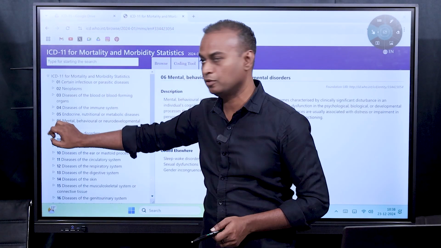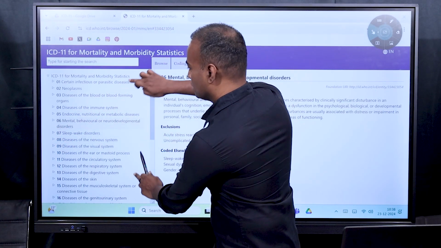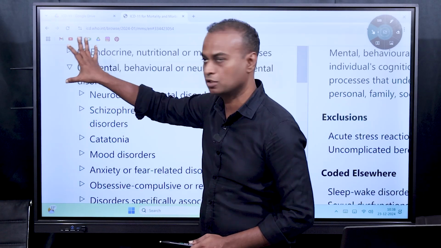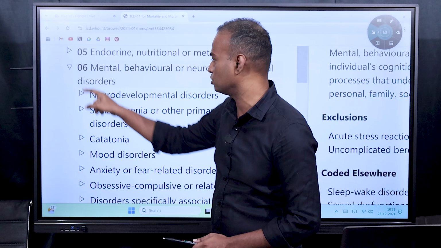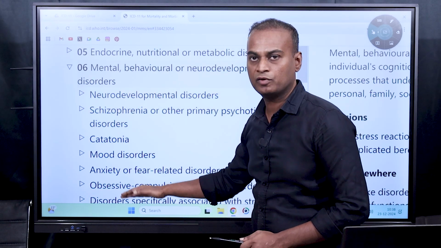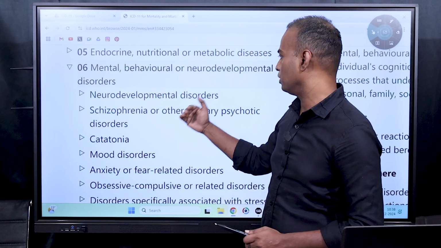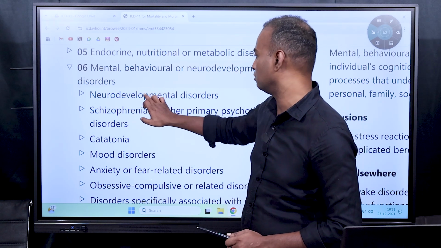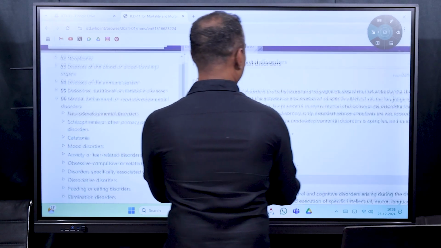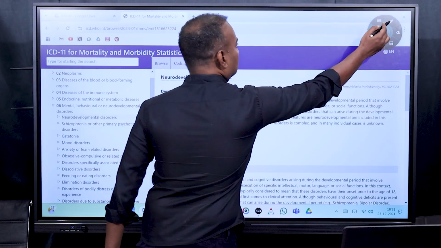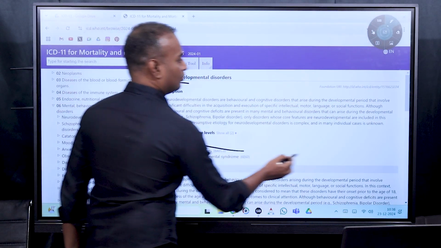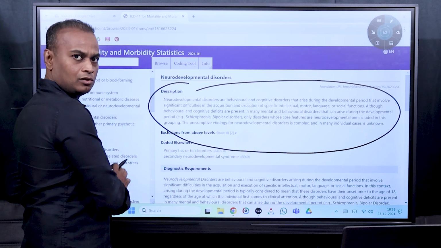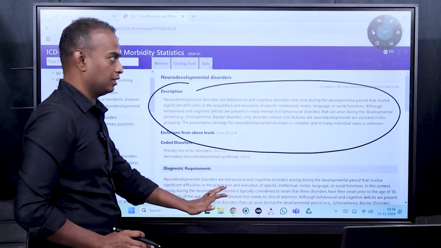Once you do that, there will be an arrow here. So you can see this arrow. There will be a small arrow here. You just click on that arrow. Once you click on the chapter, this is the chapter 6. In that you have level 1 grouping. For autism, what we have to do is neurodevelopmental disorders. This is the level 1 of autism. Just click on neurodevelopmental disorders and you can see on right hand side again. So it is clearly explaining what is neurodevelopmental disorders here, and it is giving more details below. So anything you click on left hand side, you will get details on right hand side.